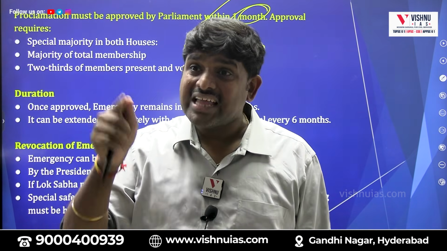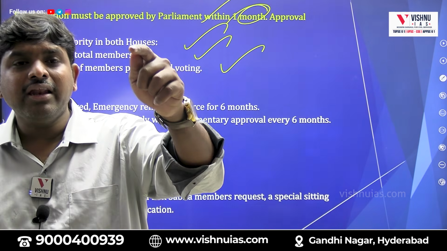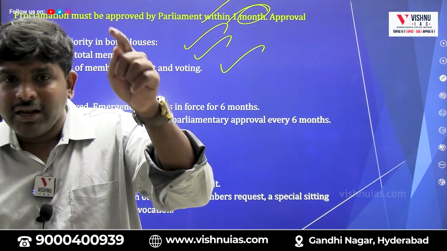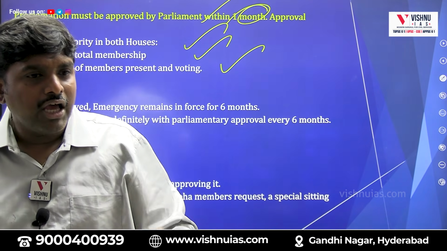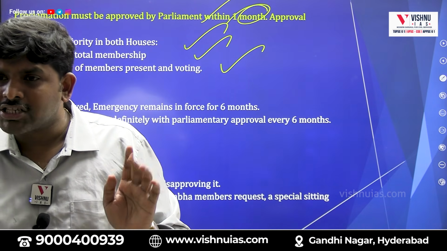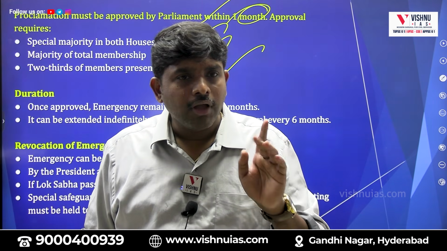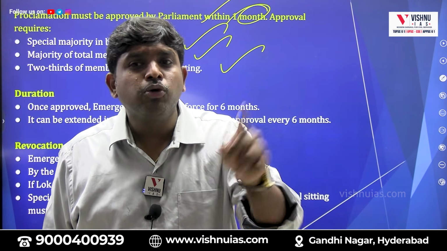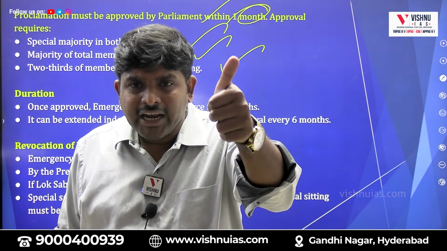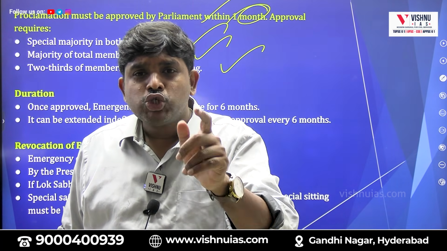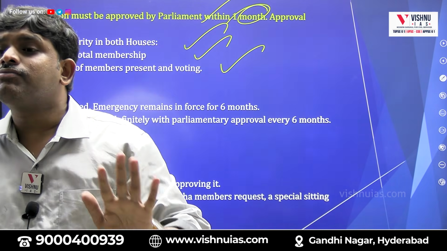And that number should be more than 50% of that house. If these two conditions are satisfied, only then we call it a special majority. Yes or no? How many MPs are present and voting, of which more than 2/3; second condition, that approval should be more than 50% of the house.